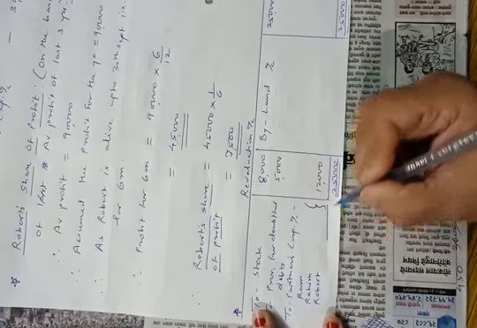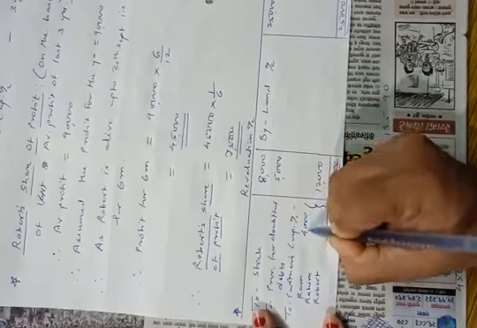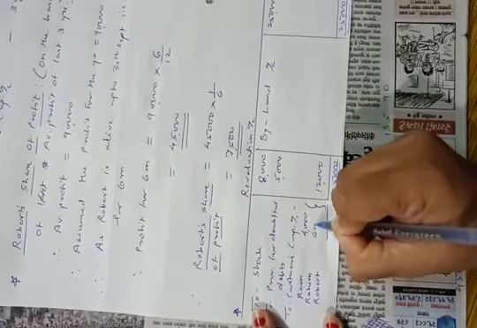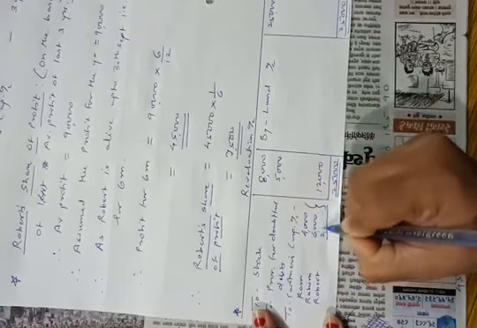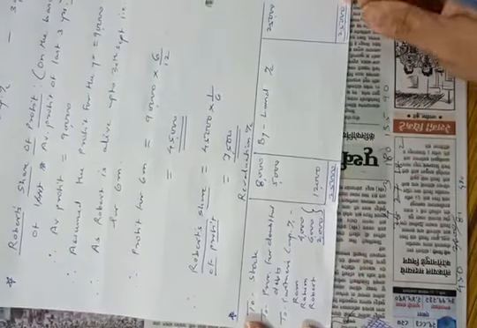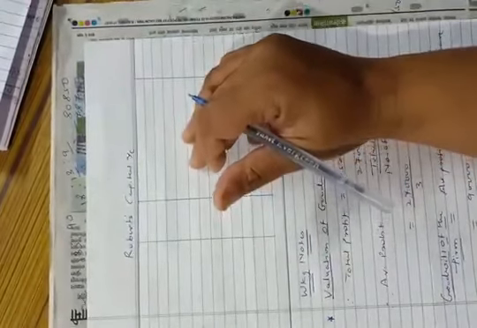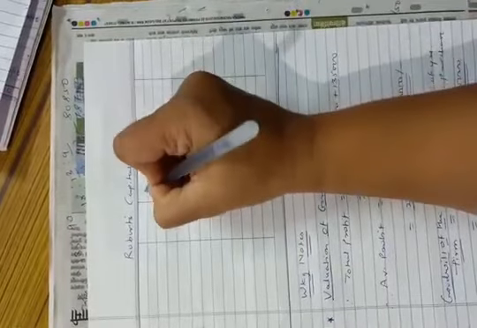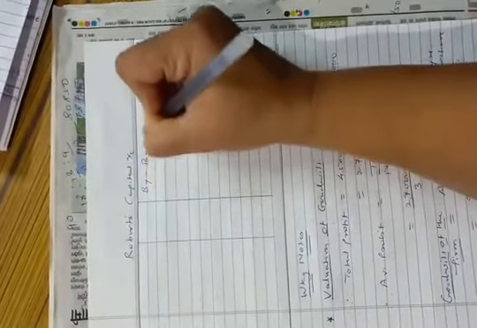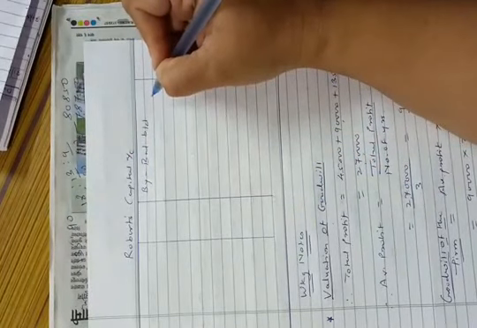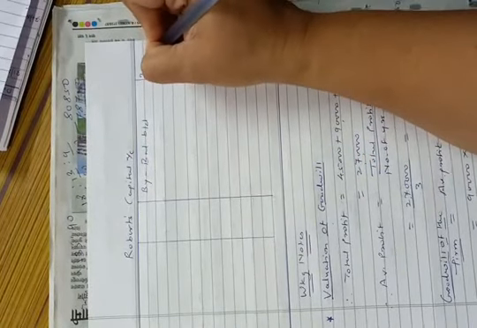So distribution will be 4,000, 6,000 and 2,000. Okay. So now let us prepare Robert's capital account. They told us to prepare Robert's capital account. See, first we have to write the balance. So by balance brought down, Robert's capital, which was given in the problem, 3 lakhs.